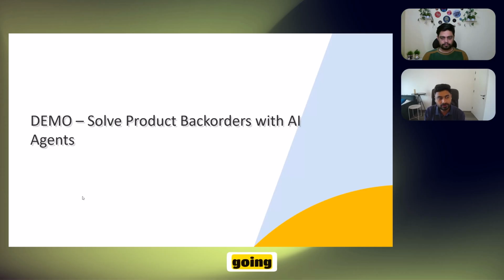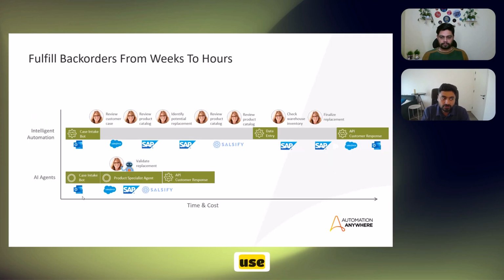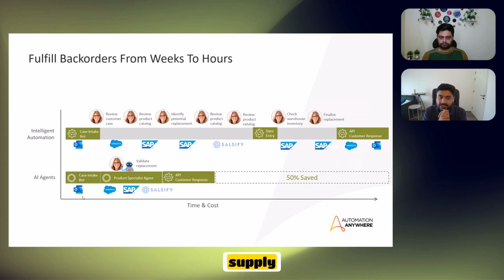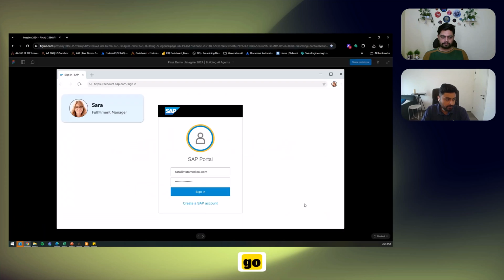But in this demo, you're going to see how we are able to use AI agents on a specific use case. To give you a background of this use case, we come into the persona of the supply chain manager. The supply chain manager is trying to solve a backorder issue. Backorders are typically when orders to the customer cannot be serviced because of multiple reasons. So we're going to see how bringing this concept of AI agents is going to solve this problem for the supply chain manager. So let's go straight into the demo.